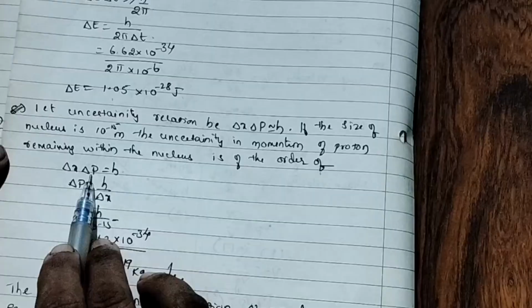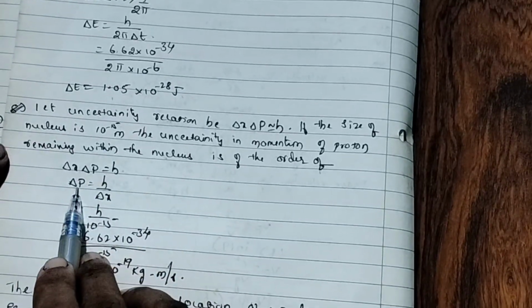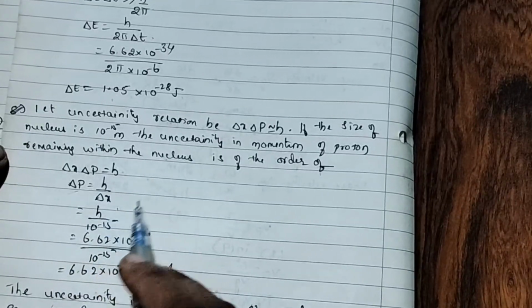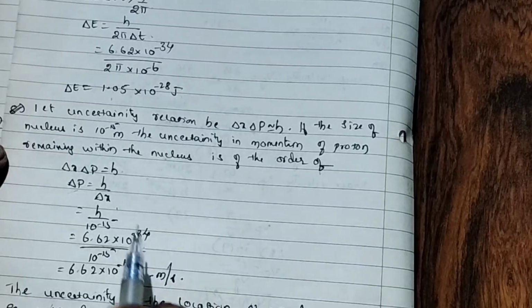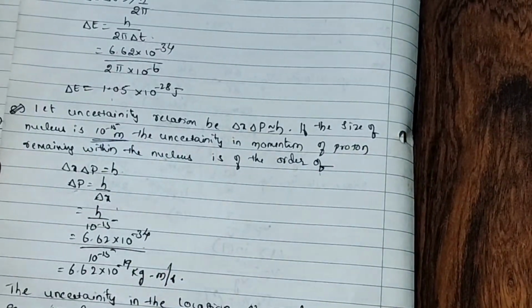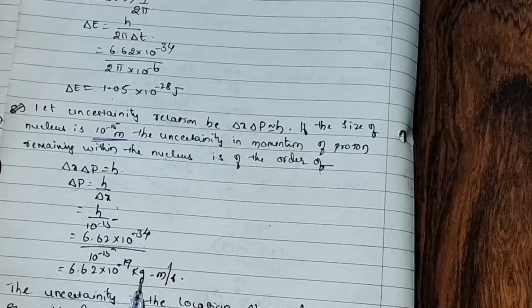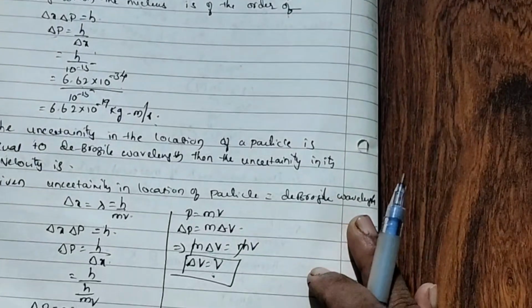The uncertainty in momentum means delta x delta p equal to h, or delta p. He is asking to find delta p itself only, h by delta x. H is Planck's constant, 6.62 into 10 to the power of minus 34. Delta x is 10 to the power of minus 15 meters. So if we solve, we get 6.62 into 10 to the power of minus 19 kg meter per second. Right?